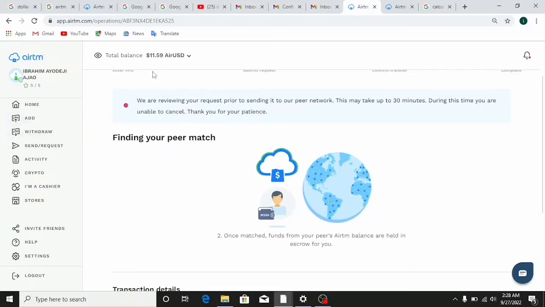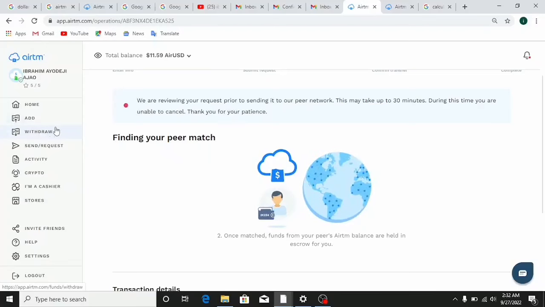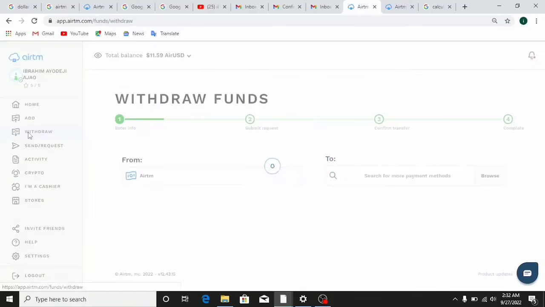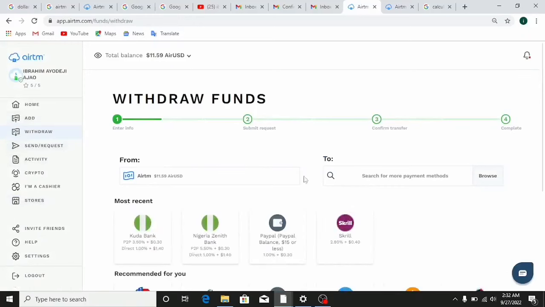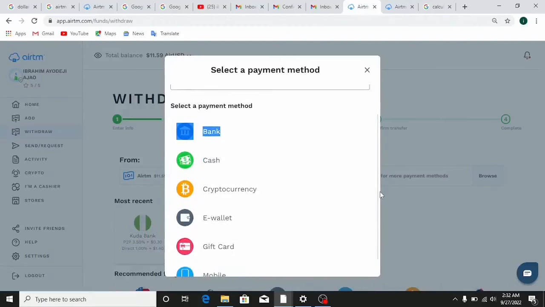After you must have made transactions to bring in funds, after you have added funds to your Airtm balance, the next step is to come right here, and you need to make sure you watch this video completely, because this is one of the most technical aspects of it. So make sure you watch so you don't lose funds. Come right here where it says withdraw, and after clicking on withdraw, you have a lot of options to withdraw your balance on Airtm. As you can see, it says 11.59 USD. You can click where it says browse to search for lots of methods that you want to withdraw your funds to.